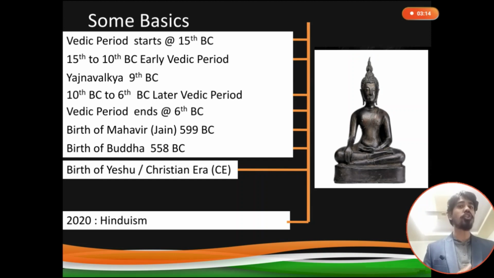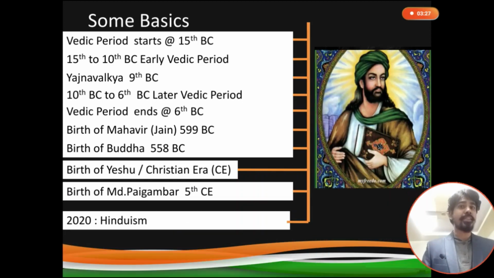Then there is the birth of Buddha, 558 years before the birth of Christ. So we can see Mahavir Jain and Gautam Buddha were born in the same century. Then there is the birth of Muhammad Paigambar. He was born in the 5th century of the Christ era, that means approximately 500 years after the birth of Yeshu.